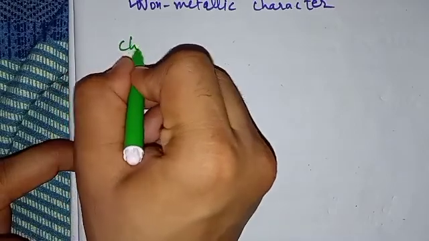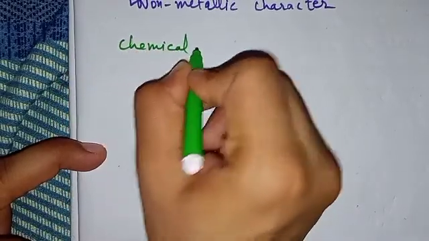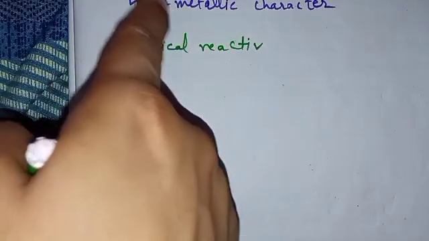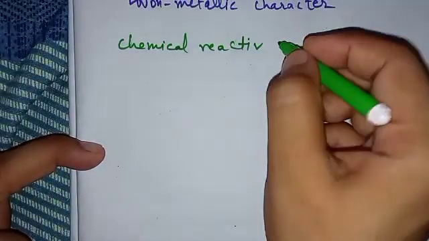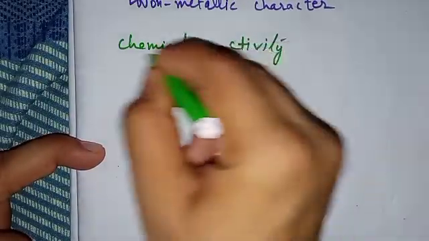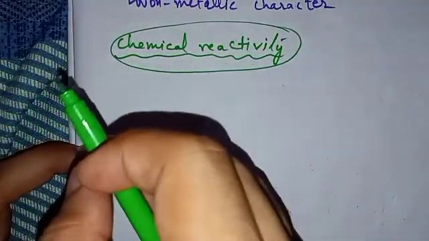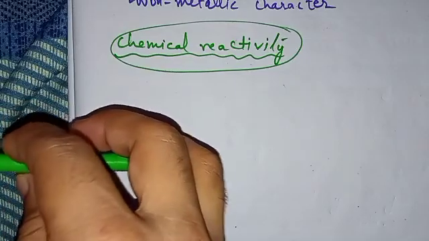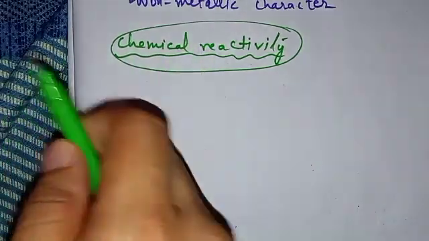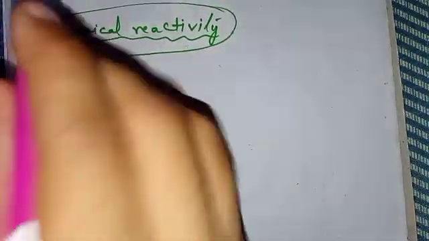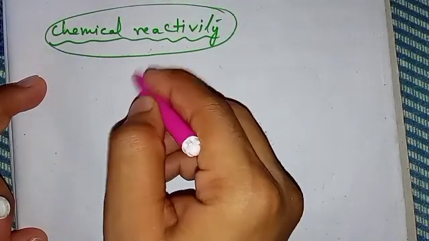reactivity. Chemical reactivity. Although this is not included in the 6 periodic properties, but we have to understand about the trends which is shown in the chemical reactivity of elements when you move across a period and down a group. So to understand this, let us take examples. And first try to understand chemical reactivity depends upon